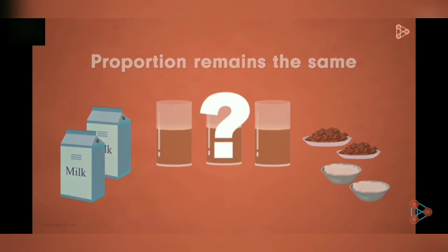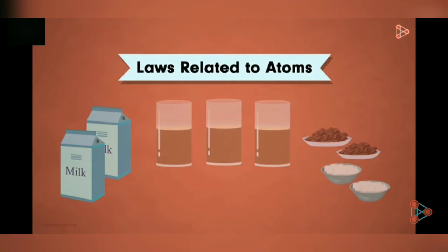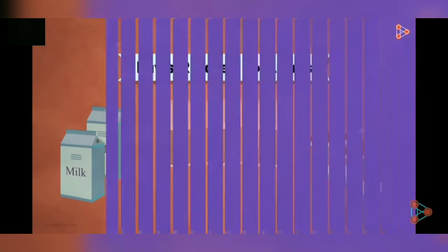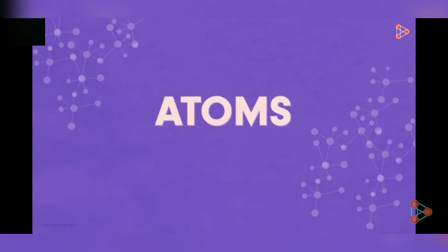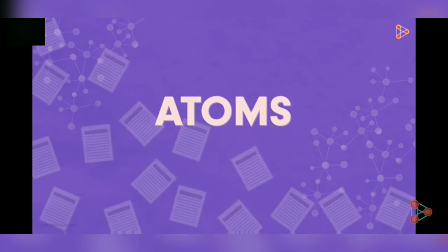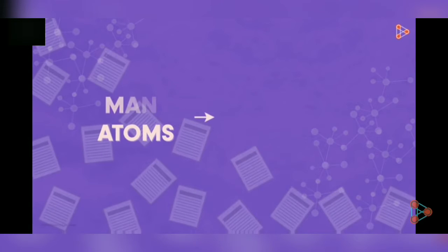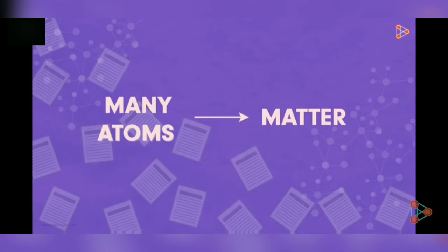Why are we discussing this along with the concept of atoms? That's because it will help us understand a few important laws related to atoms. The introduction to the concept of atoms was a major breakthrough in the field of chemistry. However, proving the existence of atoms needed many experimental evidences. The hypothesis that matter is formed out of atoms needed experimental evidences.